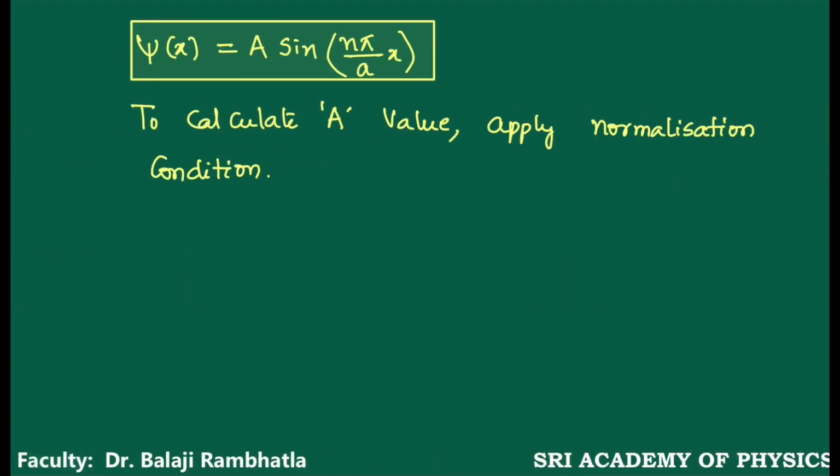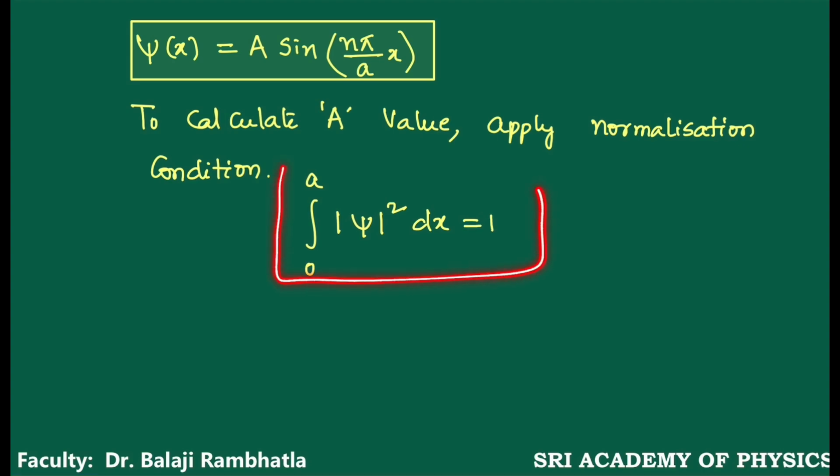Mathematically it is represented as integral 0 to a mod psi square dx is equal to 1. This represents that the probability of finding the particle between 0 to a is always equal to 1.